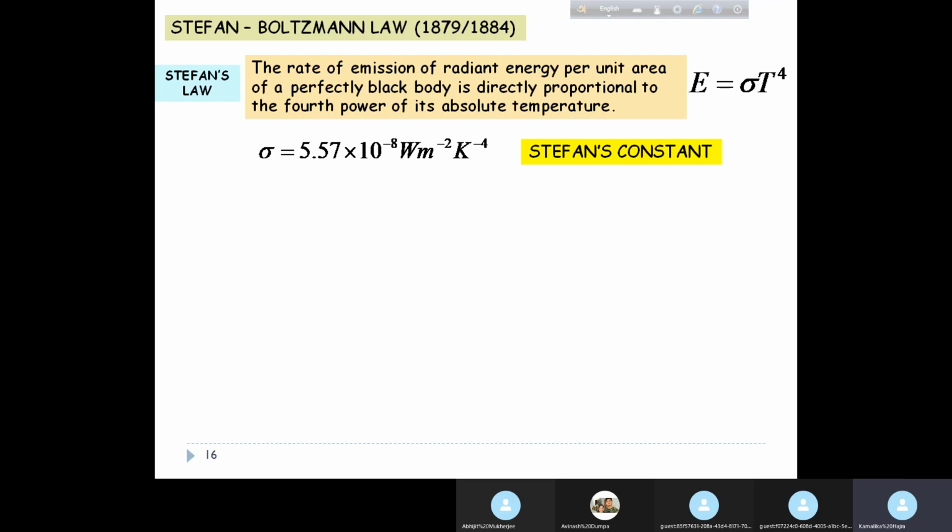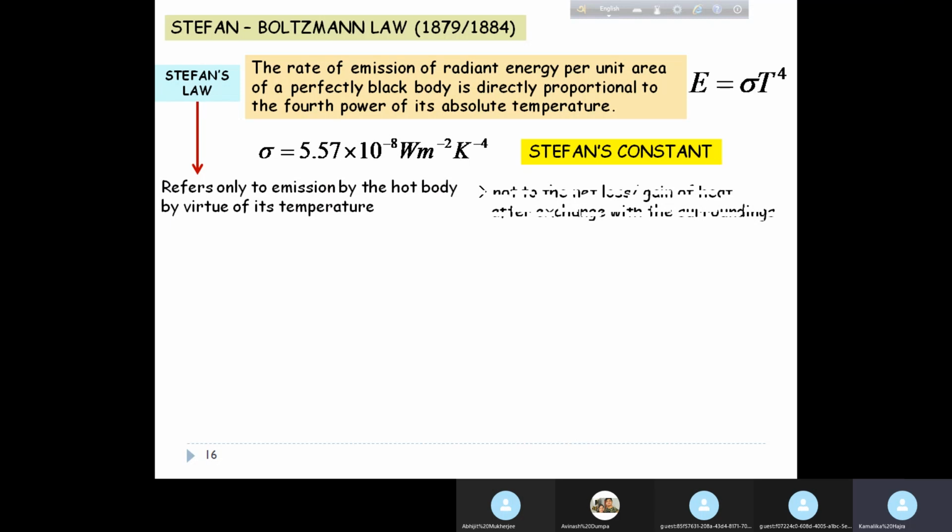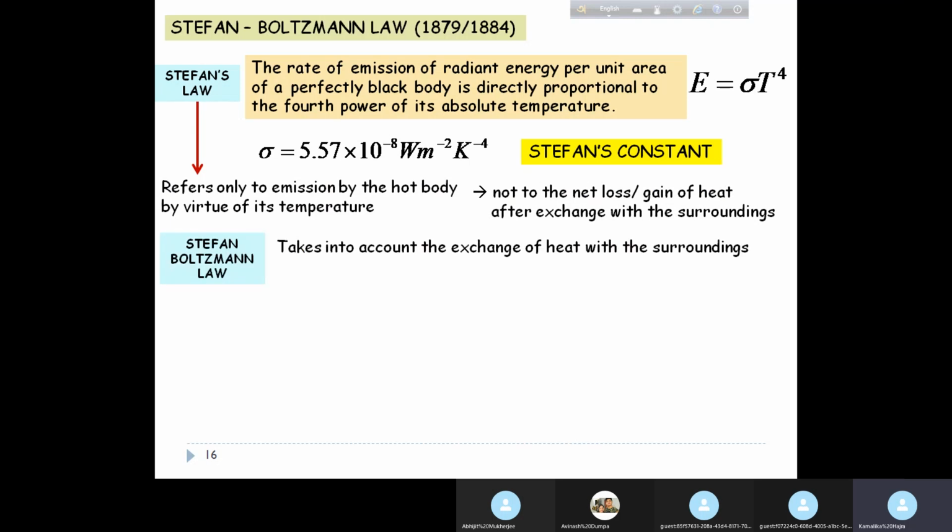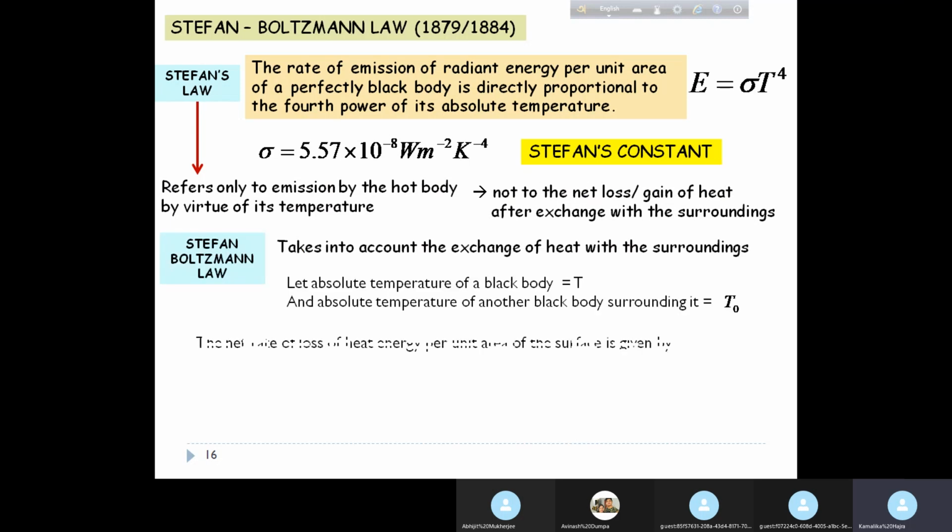But this was not taken into consideration when Stefan was stating his law. It was later taken into consideration by Boltzmann, where he also considered the temperature of the surroundings at T naught, and the general statement was thus: the rate of loss of energy per unit area of the surface is proportional not just to T to the power 4, but to T to the power 4 minus T naught to the power 4, where T naught is the temperature of a neighbor or neighbors. So we write the law in this manner: E equal to sigma times T to the power 4 minus T naught to the power 4.